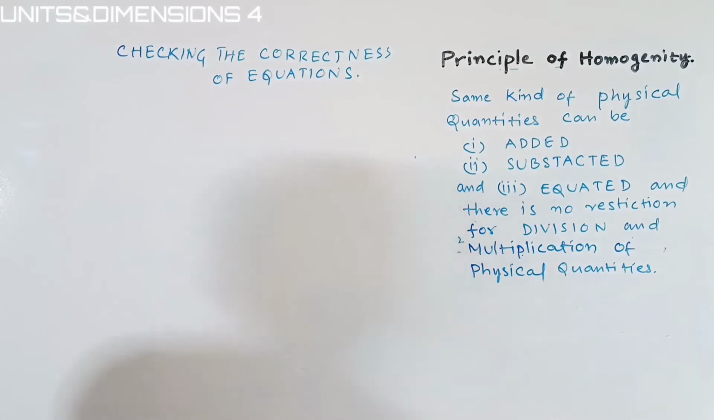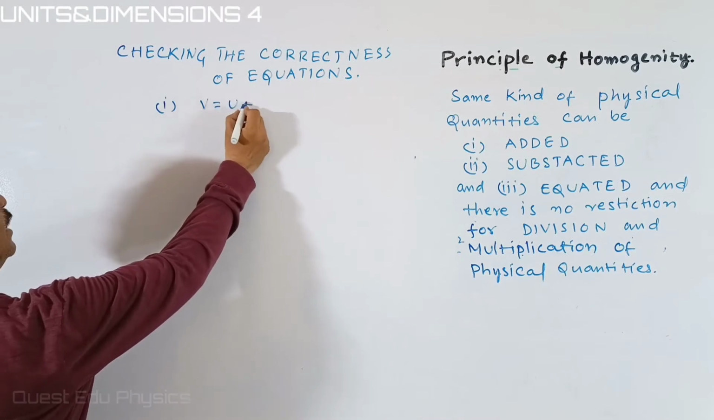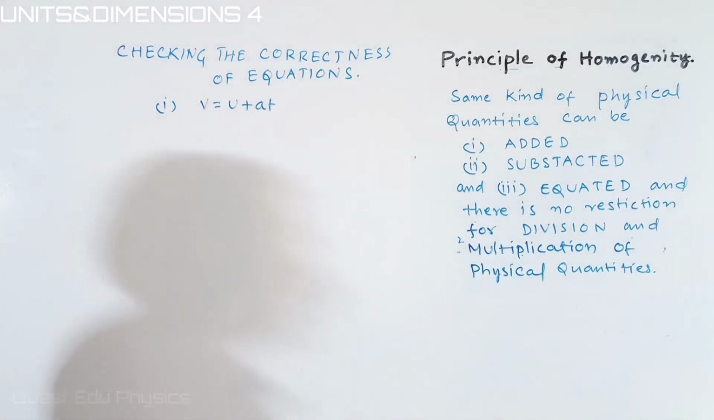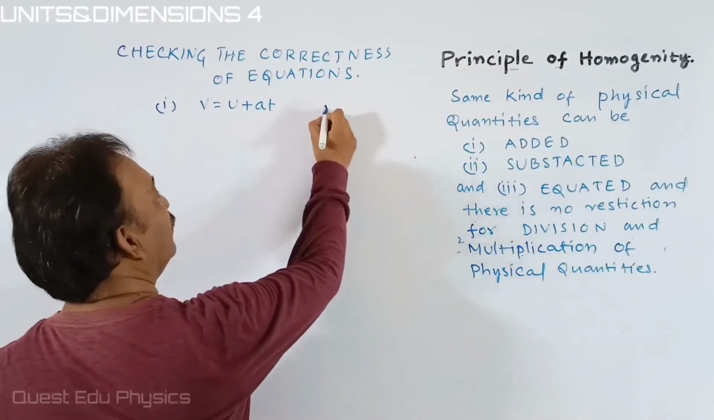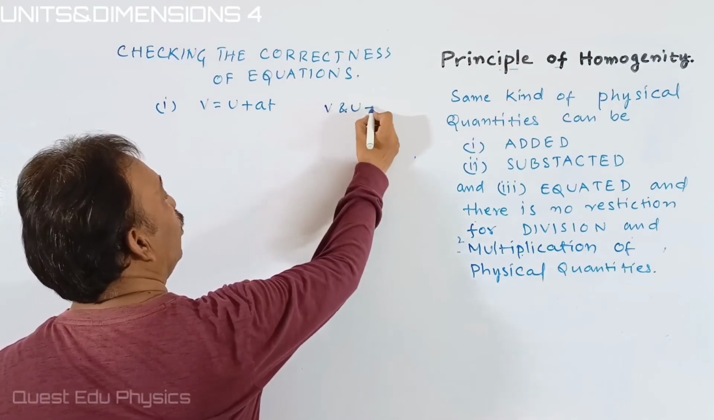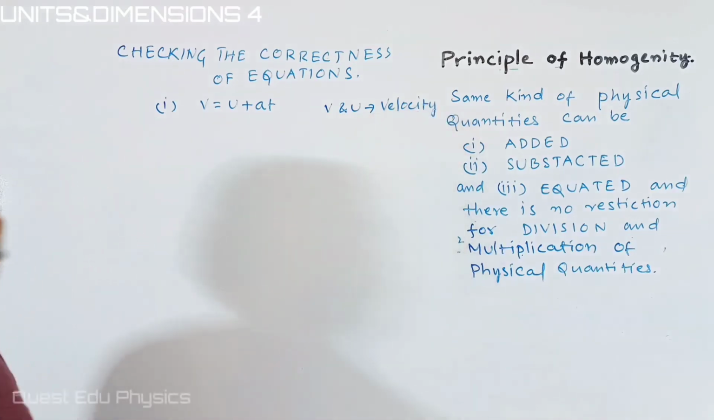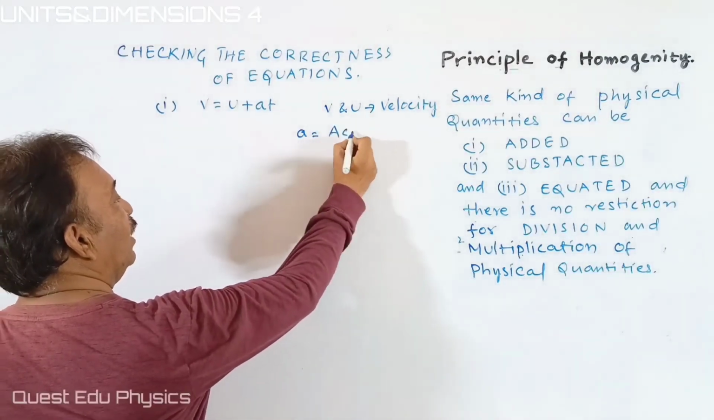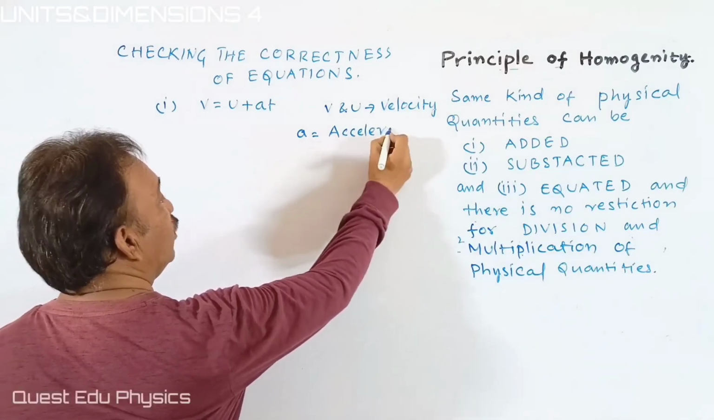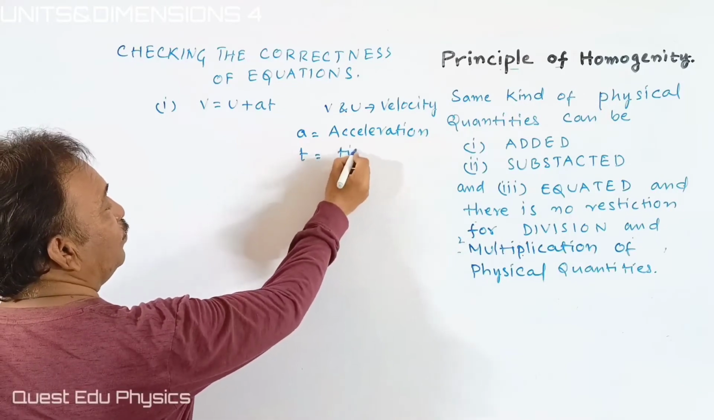Okay, students. The basic equation I am taking here is V is equal to U plus AT. This is the equation of motion, students. As you know, here V and U both stand for velocity. And you know that velocity is displacement upon time. And A is acceleration, rate of change of velocity. And T is time.